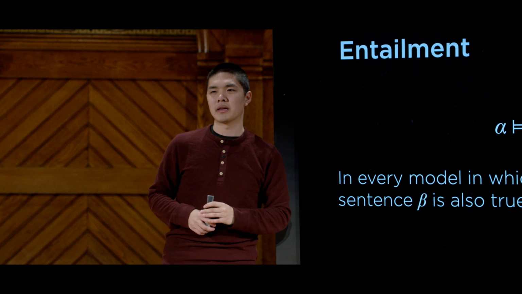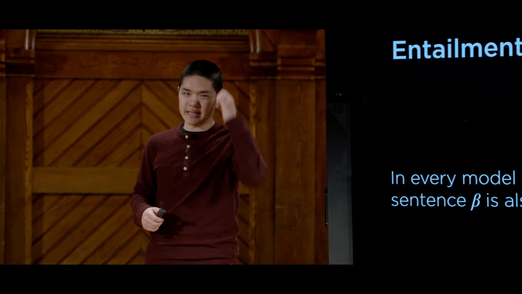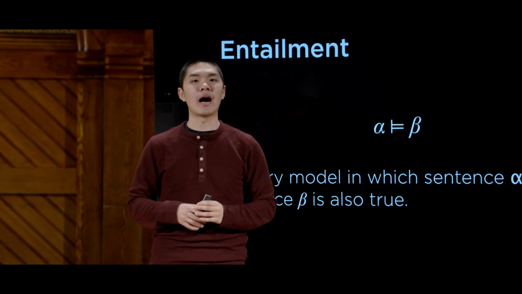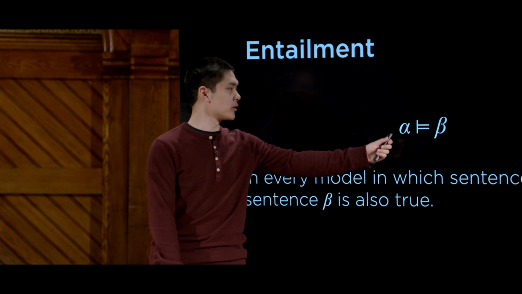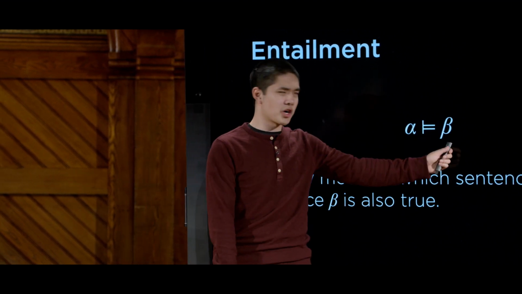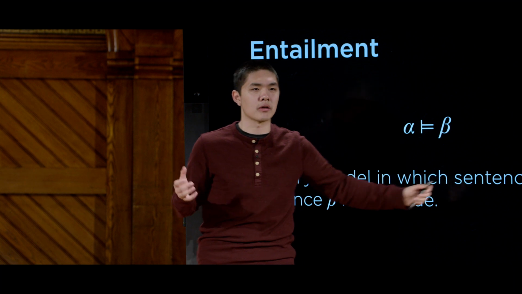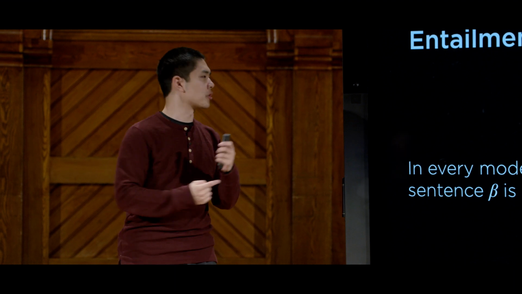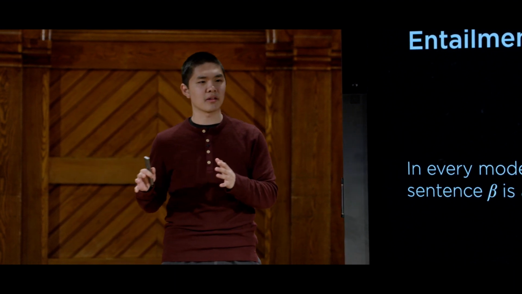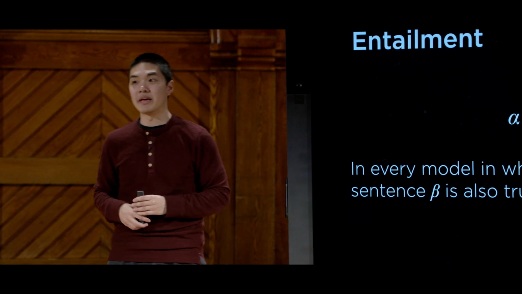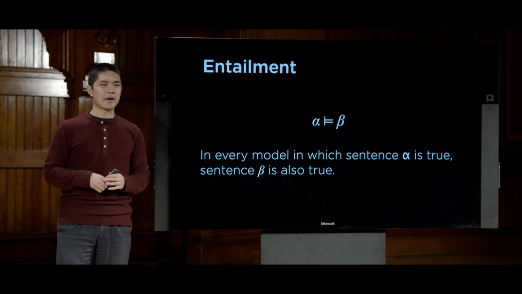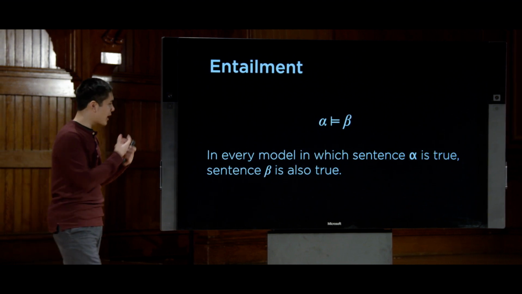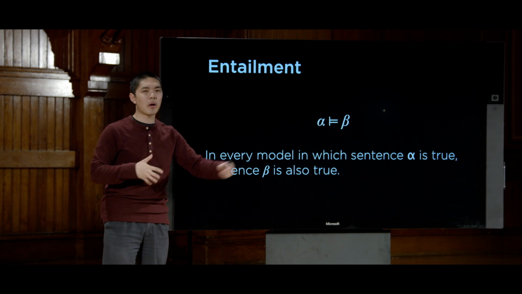So if my alpha is something like, I know that it is a Tuesday in January, then a reasonable beta might be something like, I know that it is January. Because in all worlds where it is a Tuesday in January, I know for sure that it must be January, just by definition. This first sentence about the world entails the second. And we can reasonably use deduction based on that first sentence to figure out that the second sentence is, in fact, true as well. And ultimately, it's this idea of entailment that we're going to try and encode into our computer. We want our AI agent to be able to figure out what the possible entailments are.